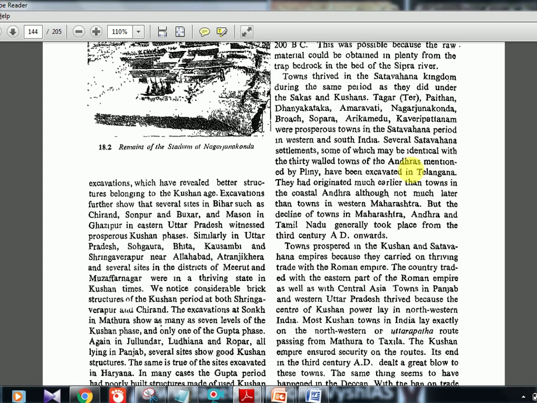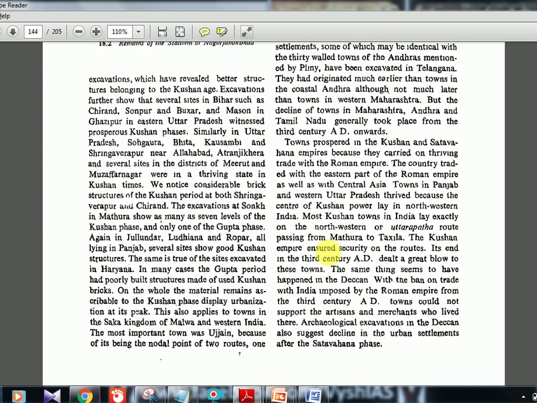Telangana is a region within that Andhra Pradesh. So that is why the Telangana region is already mentioned in ancient history. They had originated much earlier than towns in coastal Andhra, although not much later than the towns in western Maharashtra. But the decline of towns in Maharashtra, Andhra and Tamil Nadu generally took place from the 3rd century AD onwards. So it's all telling about the decline now. By the 3rd century, 4th century, things are getting declined. After a flourishing society, trade, urban life, everything, by the 4th century they are declining.